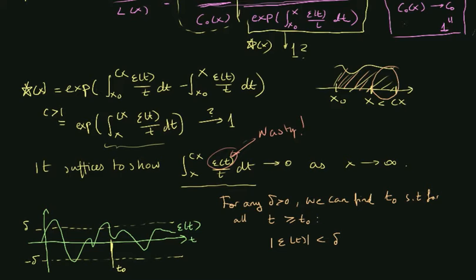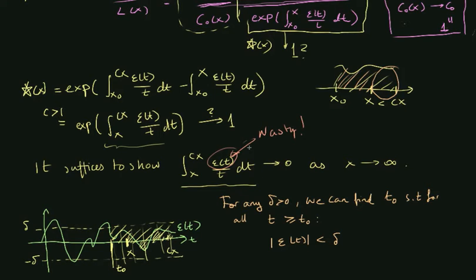Now, what does this mean? This means in particular that I'm letting x go to infinity, right? So I will be evaluating this integral further and further out. And especially if we go so far out that x lies after t0, then when I evaluate the integral of epsilon of t, the size of that integral will be bounded by, in particular, the size of this box here.